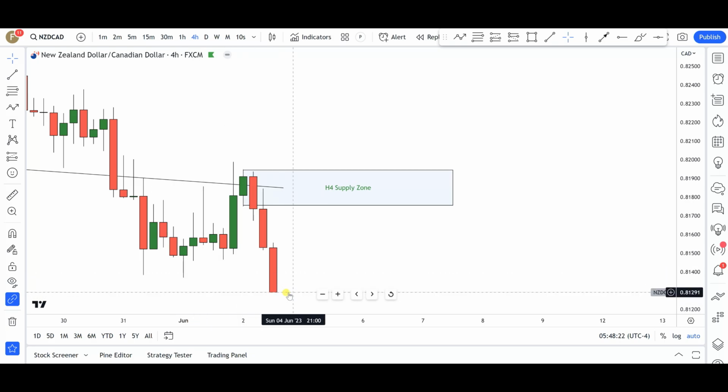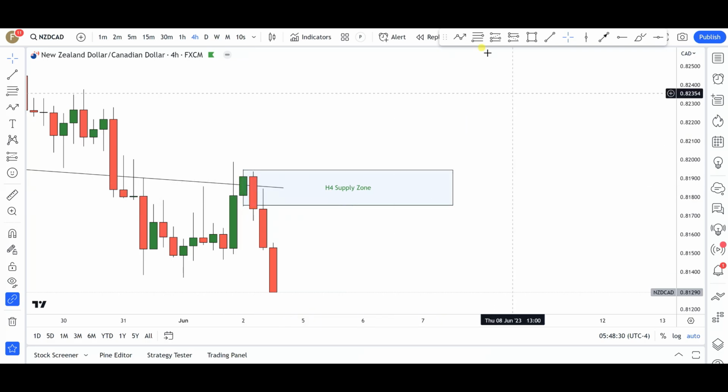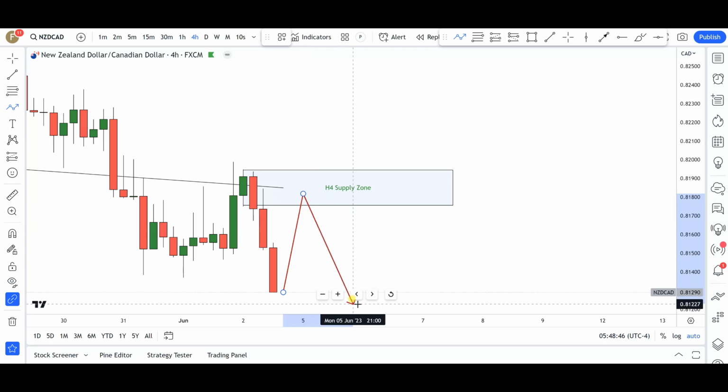Market pretty much closed at the low of the week. Okay, so that means that we do have a very nice supply zone in the 4 hour time frame. So I'm keeping an eye on these charts. What I would love to see next week is for markets to give me a push to the upside into this particular 4 hour supply zone, right around, let's say, 0.8180 area. Anywhere from right around here, guys, I'll be all over these charts. I'm looking for an opportunity to go short for further continuations to the downside.